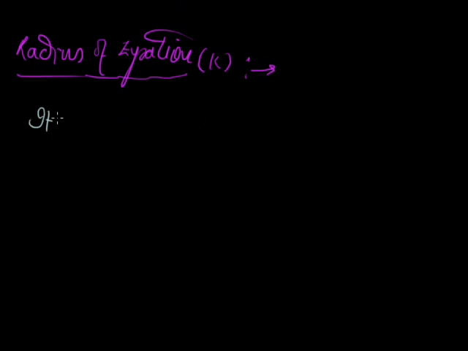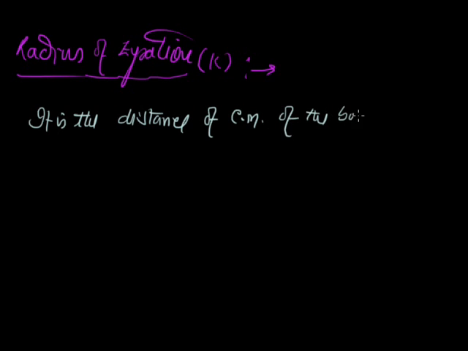Radius of gyration, that's k. It is the distance of the center of mass of the body from the axis of rotation.